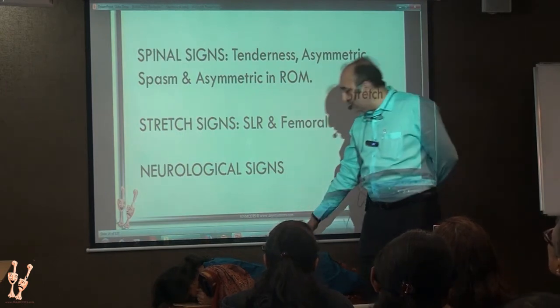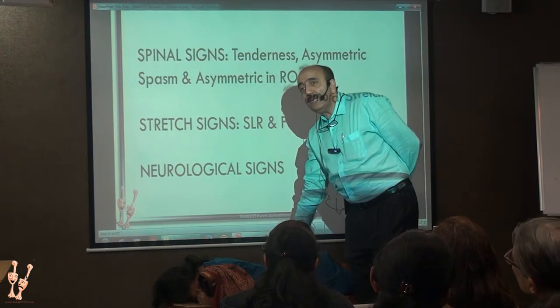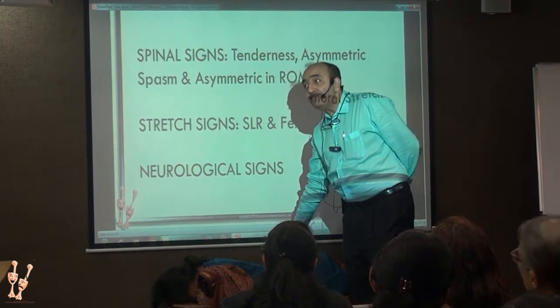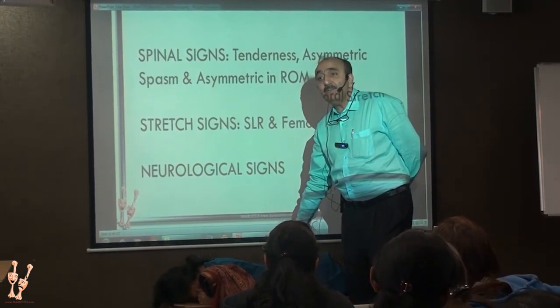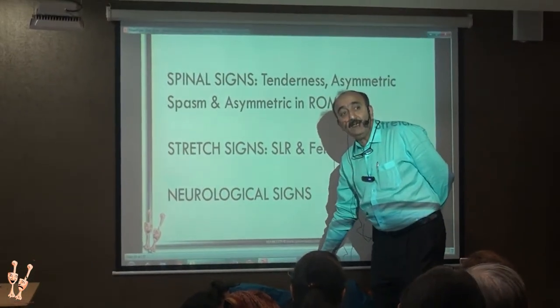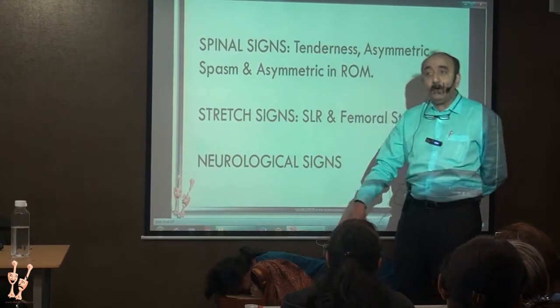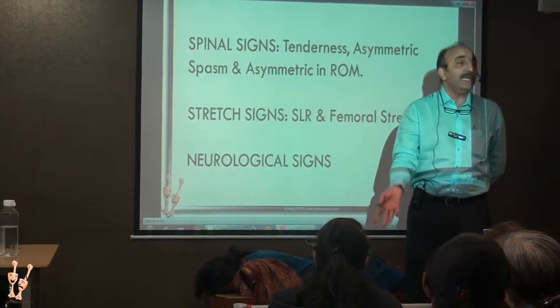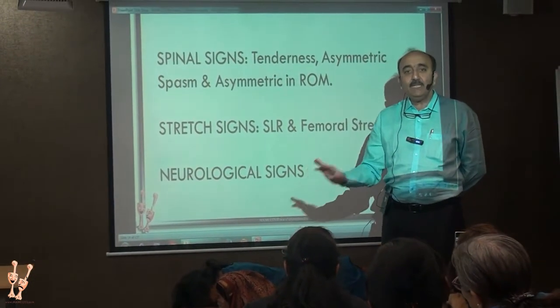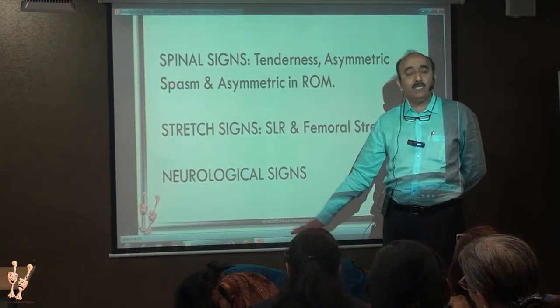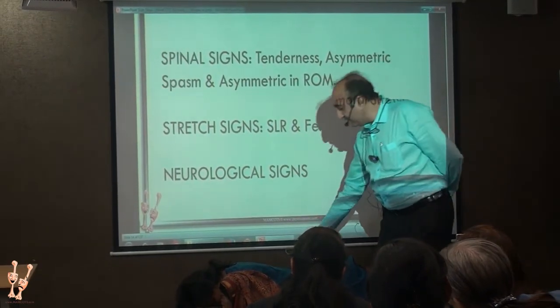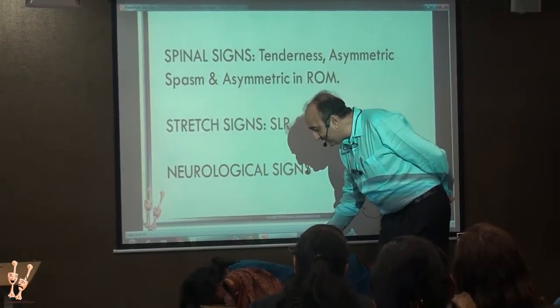A lot of posterior superior iliac spines are also areas of the natural fat pad. The patient has started becoming aware of the pain, so they keep on moving their hand and they feel that nodule there, and they feel that that nodule is the cause and a pathology and maybe a cancer. So you have to tell them that that is natural, normal, don't get scared. Okay? So tenderness, whichever place.